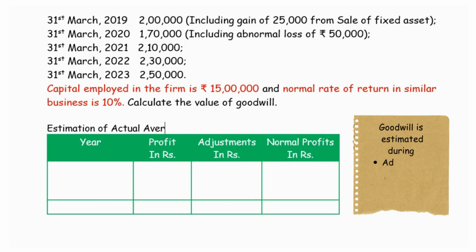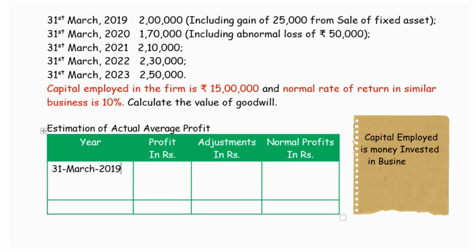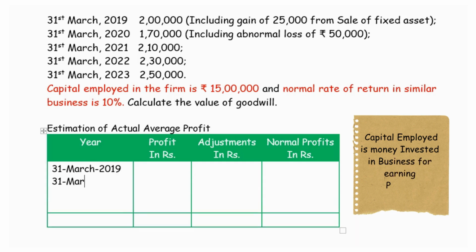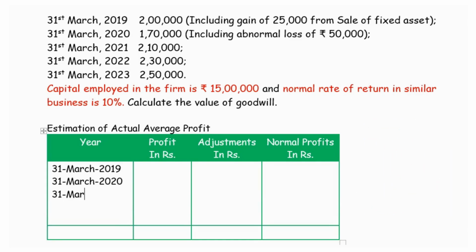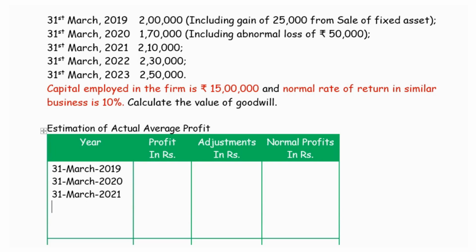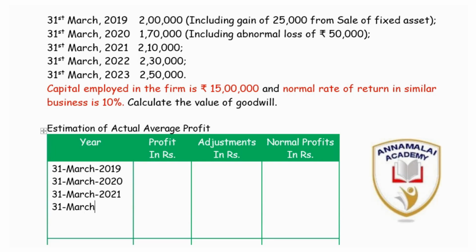We are given the profit details for 5 years: 31st March 2019, 31st March 2020, 31st March 2021, 31st March 2022, and 31st March 2023.